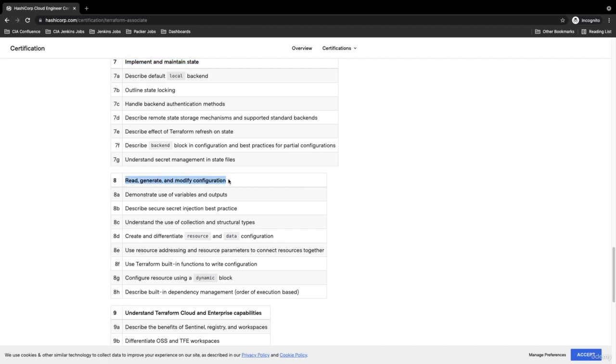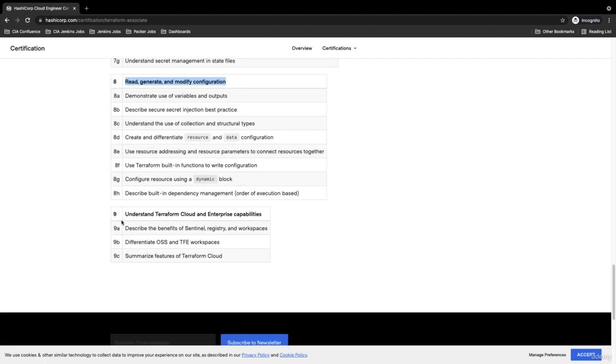Here you will learn about the configuration of the existing deployed system. Then there's the last topic, understanding Terraform Cloud and Enterprise capabilities. Terraform provides a free version and a commercial version. You will learn about the difference between the free version and the commercial version. You will also learn about Terraform Cloud and how it will help you manage the Terraform resources.